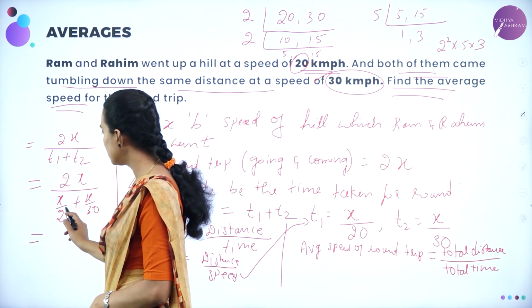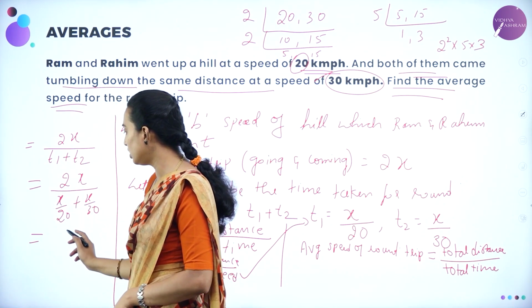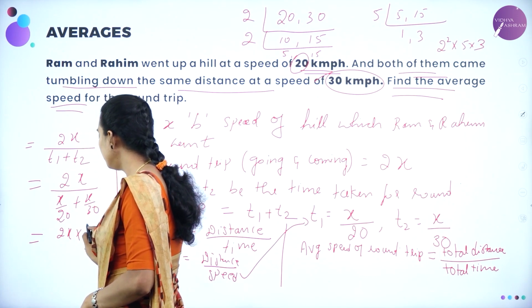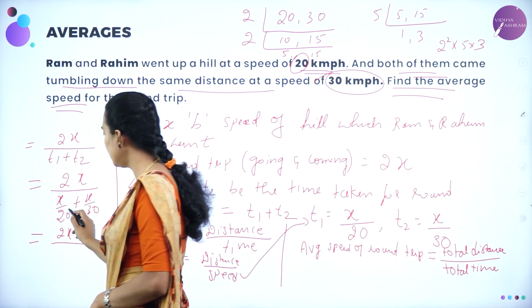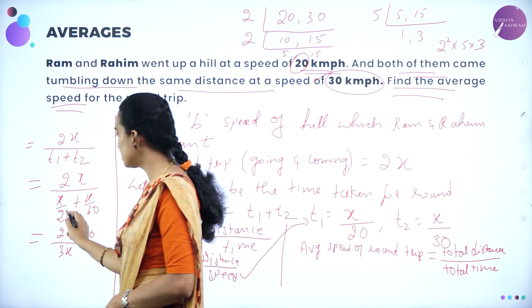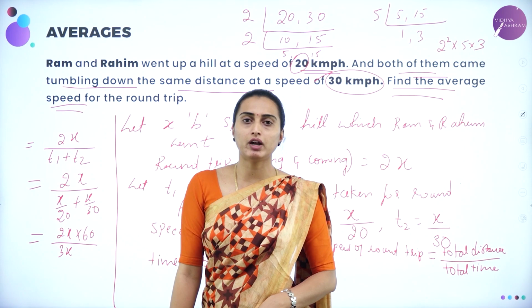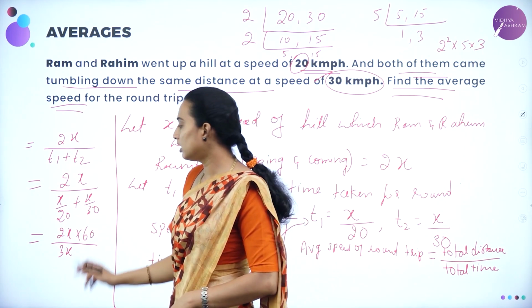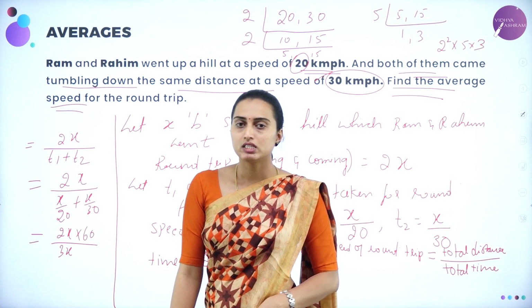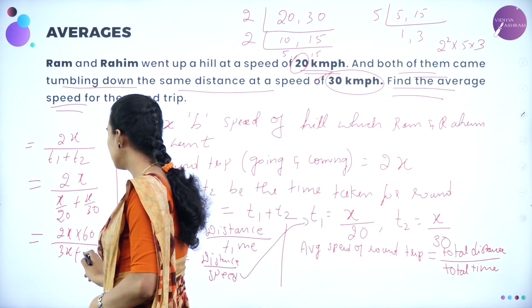So if you have 60, you can multiply here by 3, so it will become 3x, because 60 goes 20 three times. And 30 goes 2 times, so plus 2x.